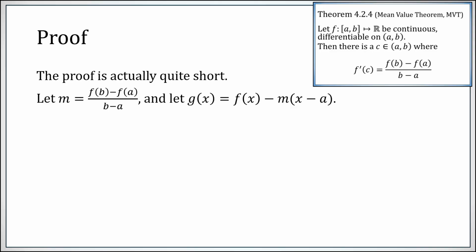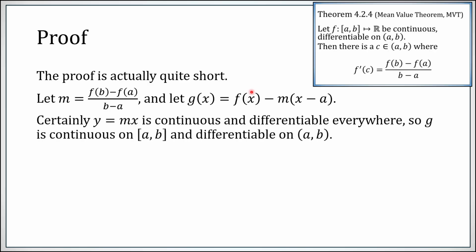So all we have to do, let's summarize that the value we're looking for, f of b minus f of a over b minus a, we're just going to call it m. We're going to make a new function called g of x, which is simply f of x minus m times the quantity x minus a. Okay, mx is continuous, it's a line, and it's differentiable everywhere, so g, f of x minus this line plus the constant ma, is continuous on the closed interval and differentiable on the open interval.